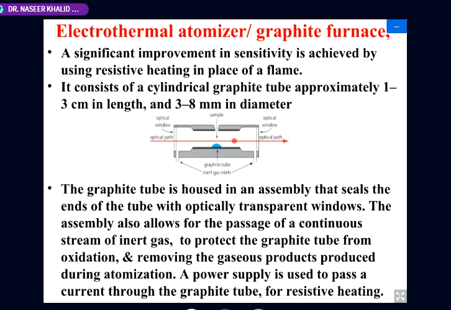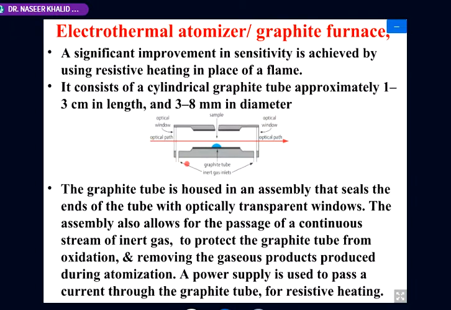This increases the life of this tube, because we are heating this graphite tube at about 3000 degrees centigrade, and when it is red hot, it means decomposition with the oxygen, oxidation takes place, and this carbon will convert into carbon dioxide immediately. So in order to avoid that oxidation, we are flowing inert gas through it.